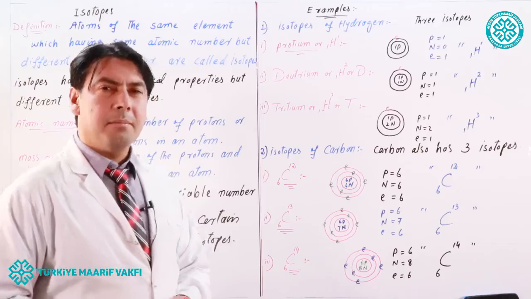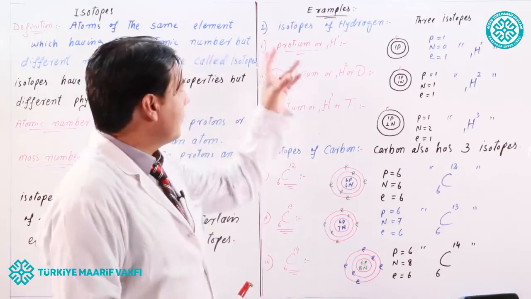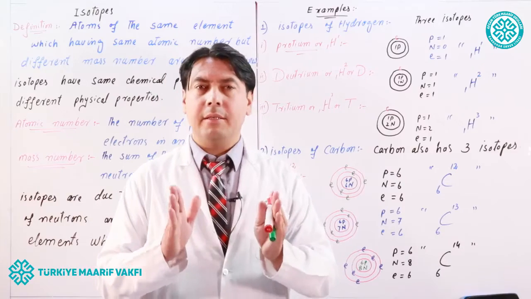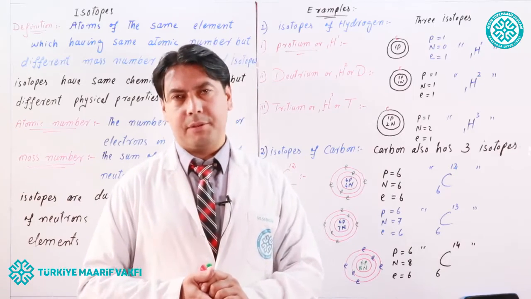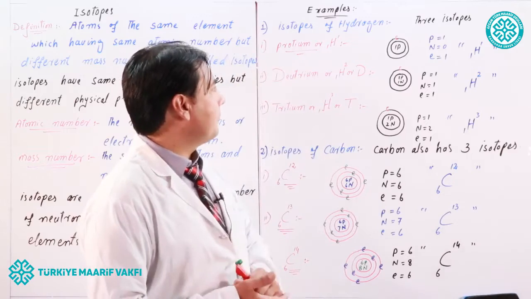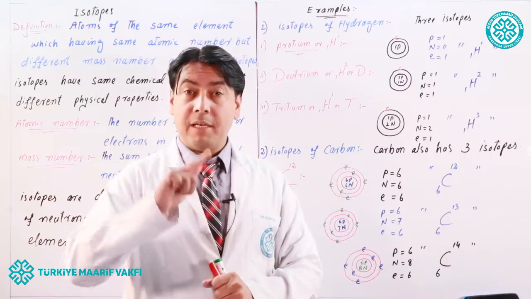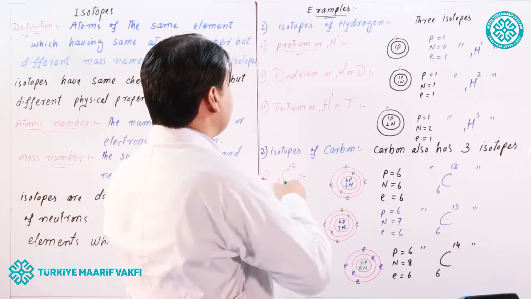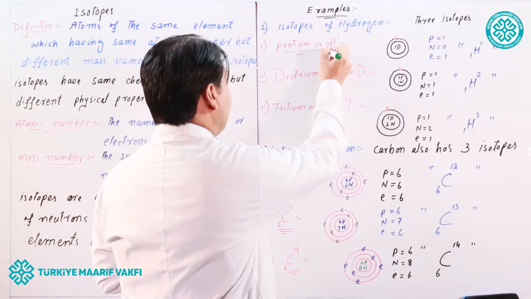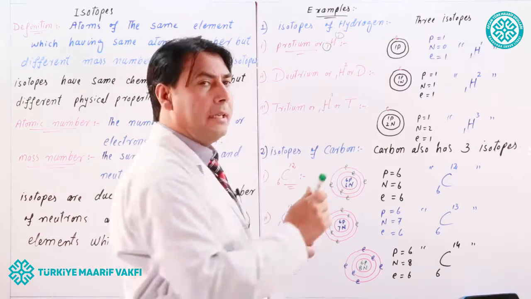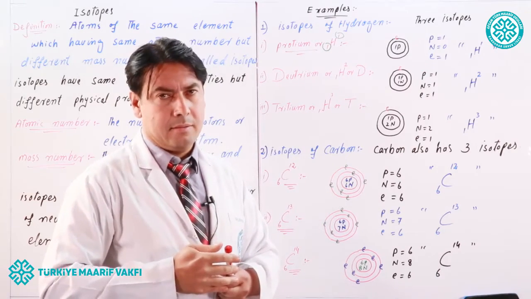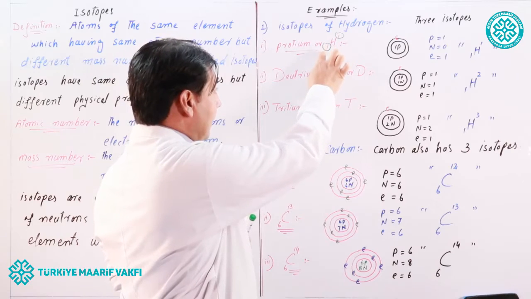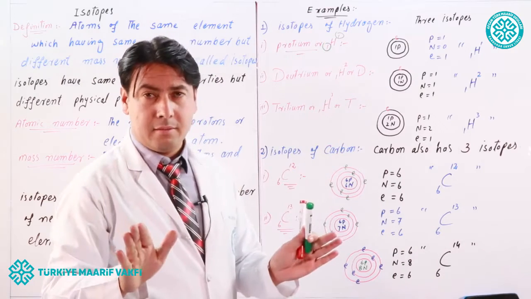So what are the examples of isotopes? First, isotopes of hydrogen. There are three types of isotopes of hydrogen. First, protium, written as 1H1. Below the symbol we mention the atomic number, and above it we mention the mass number. So protium has atomic number 1 as well as mass number 1.